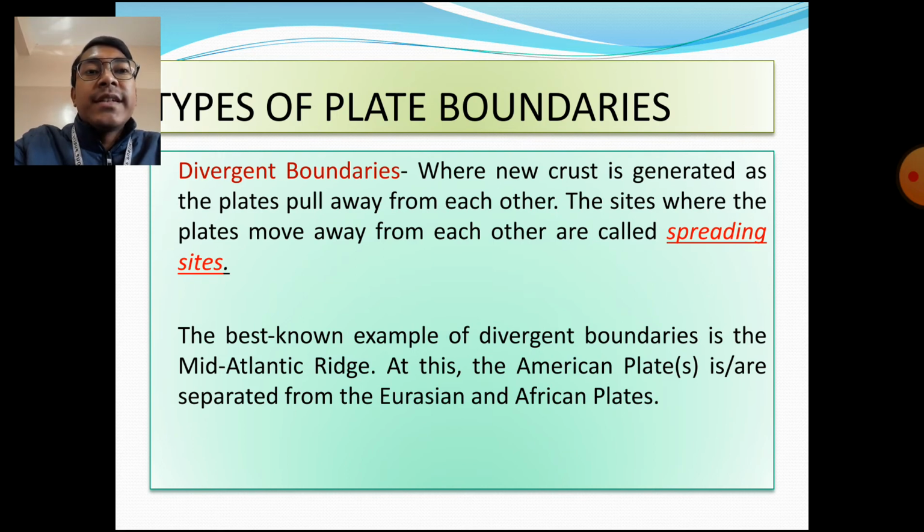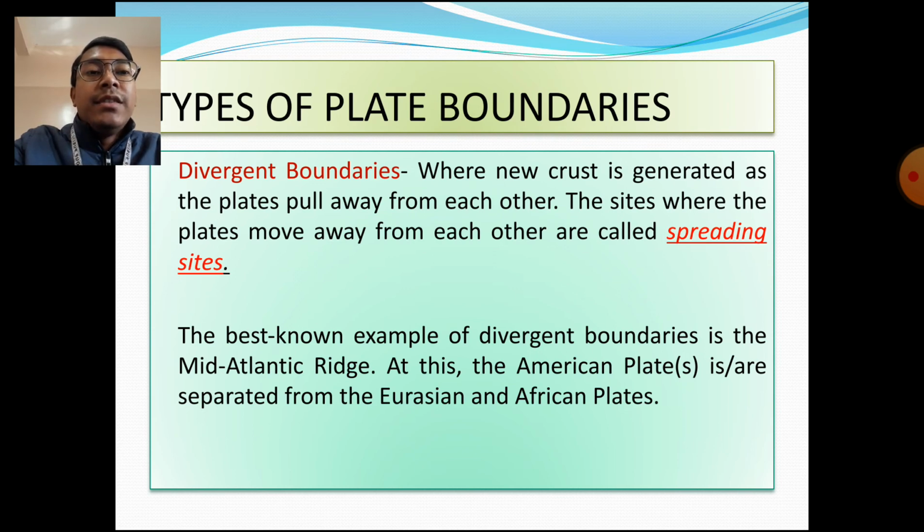Okay, so basically divergent plate boundaries are those areas from where the plates move in opposite directions, and a new crust is being formed. The sites where divergence of the plates takes place are known as spreading sites. The best known example of the divergent boundaries is the mid-Atlantic ridge.